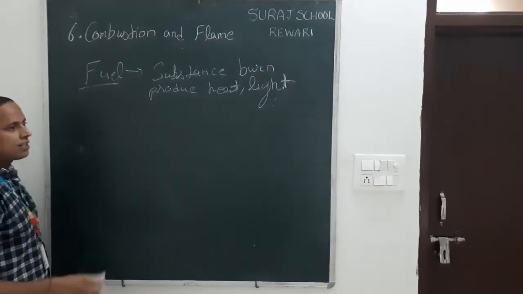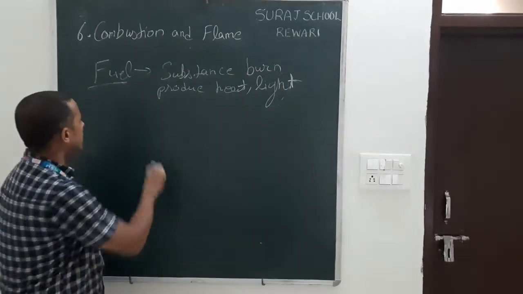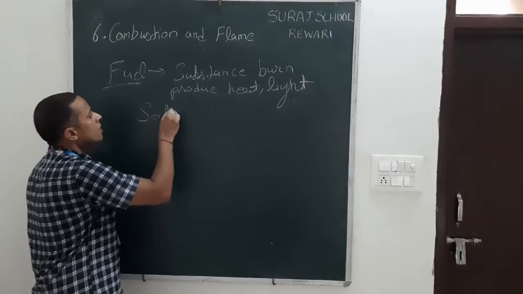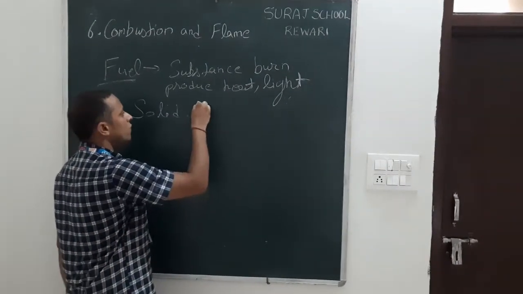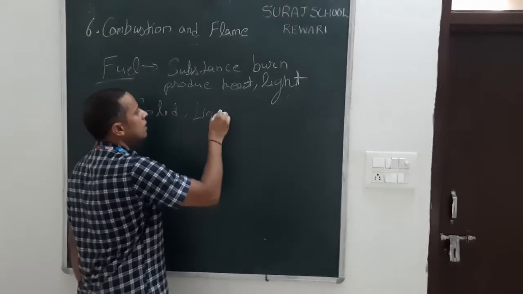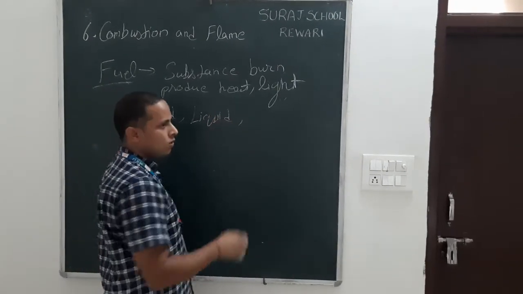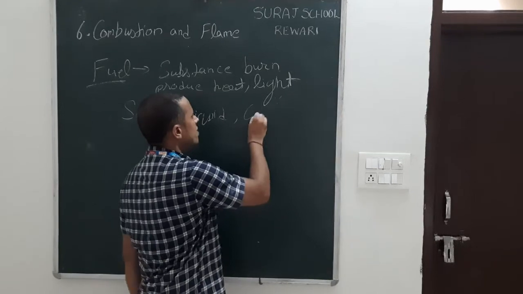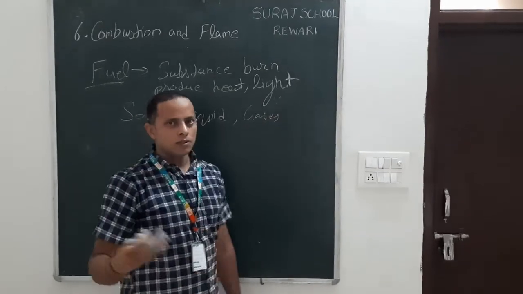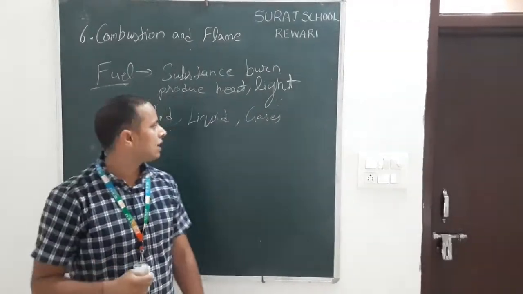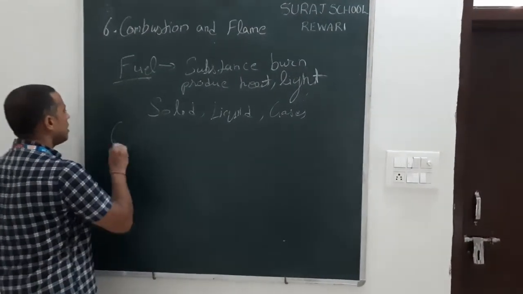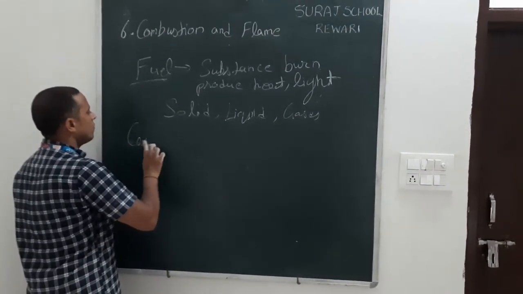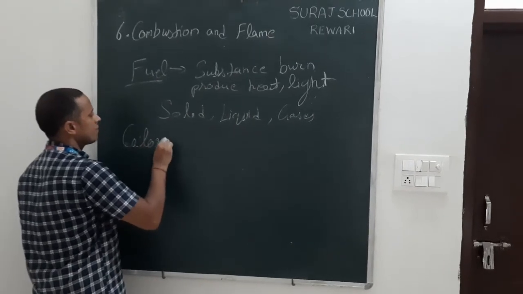Okay. So what are the types of fuel? Fuels are of three types: solid fuel, for example coal and cow dung cake; liquid fuel, petrol and diesel; and gaseous fuel, such as coal gas, natural gas, etc.